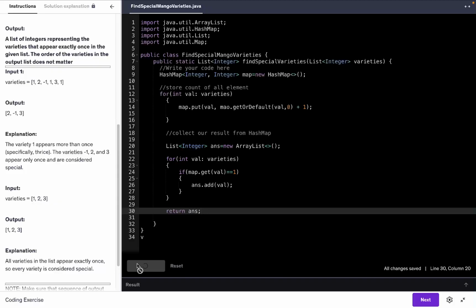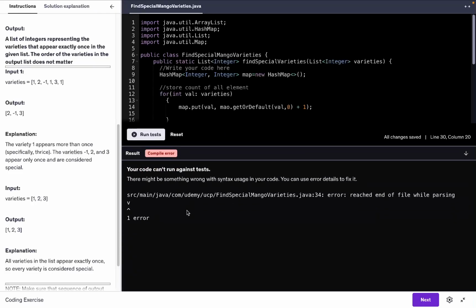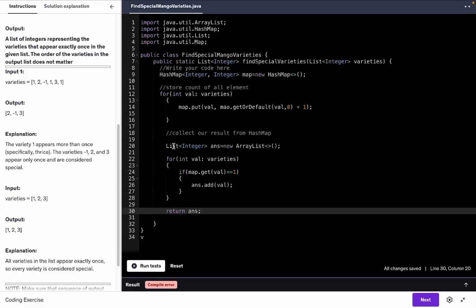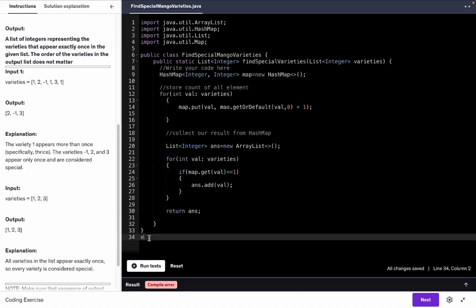Let's check it against all the given test cases. Okay, seems I did something wrong. There is some v in line number 34. It might be an extra character. Yeah, sorry, my bad, this v is there. Because of this, compilation is failing.